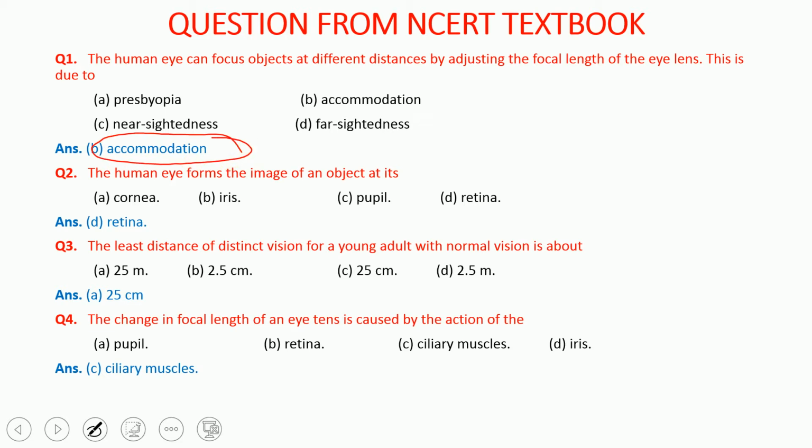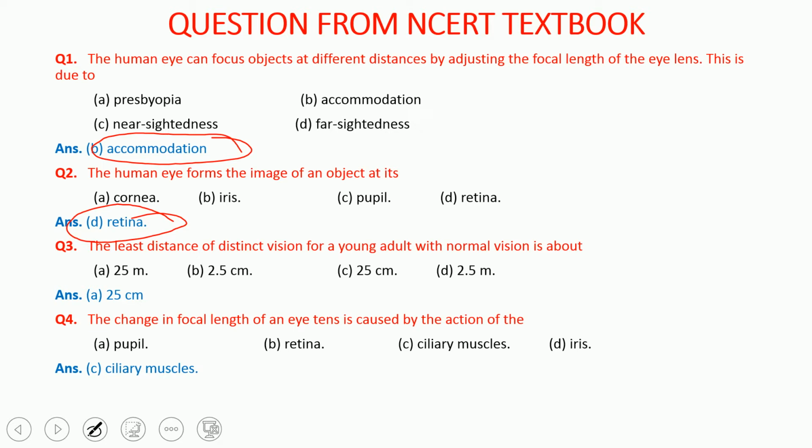You know that the adjustment of the focal length of the lens, in order to see objects which are very near as well as very far away from us, is what the power of accommodation is. Now, the human eye forms the image of the object at its screen, which is called the retina. So it is found on the retina.